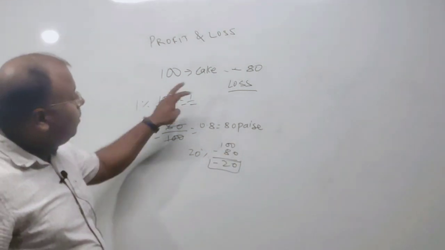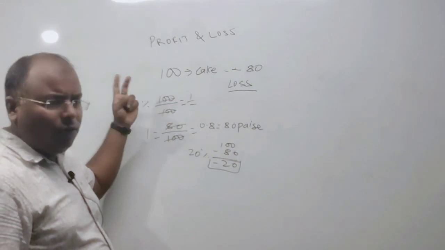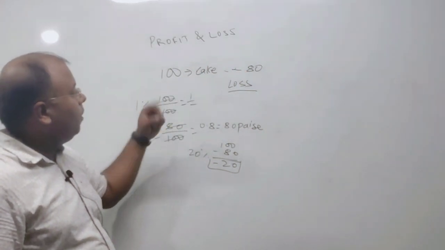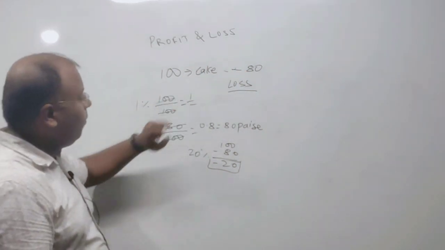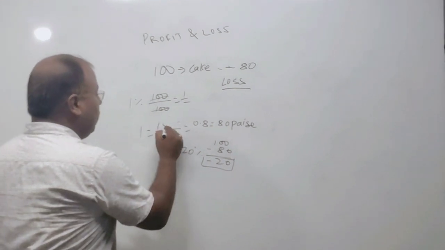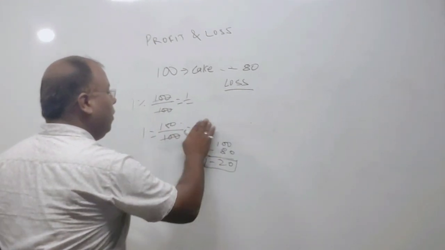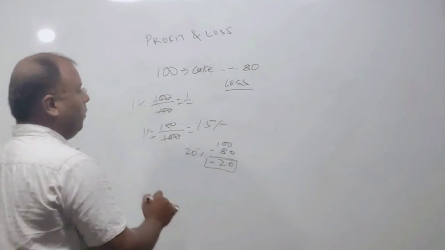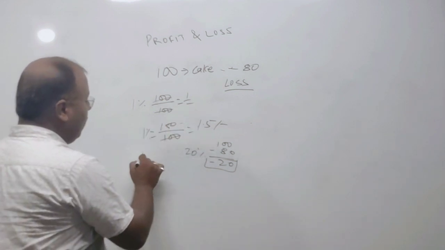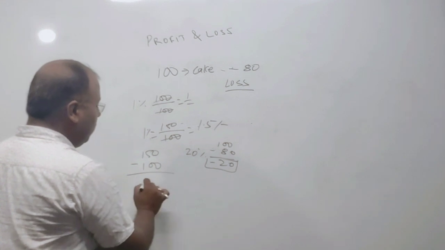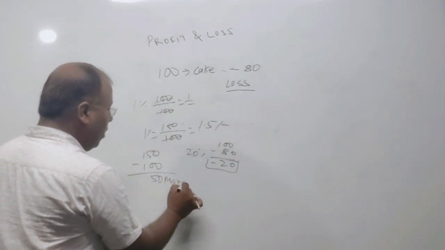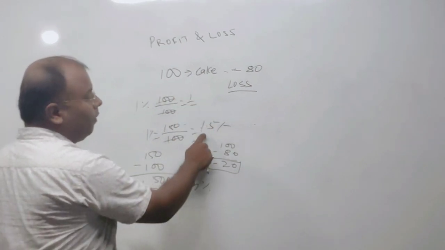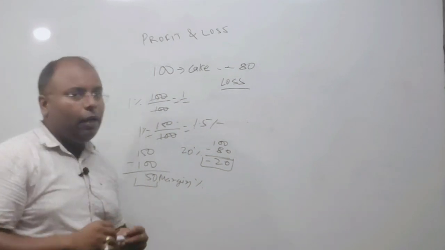If you are purchasing, instead of a cake, an earphone, headphone, whatever you want, any goods, at 100 rupees, and you are selling it at 150 rupees. You have invested 100 rupees, 1% of 100 rupees will be 1, and you sold it at 150 rupees. 150 rupees divided by 100 will be 1.5 rupees. Here 1% is 1.5 rupees, whereas earlier 1% is only 1 rupee. So obviously 150 rupees sold, 100 rupees purchased, 50 rupees margin, that is profit, and the profit here will be 50% because purchased at 1 and sold at 1.5. These are the basic concepts of any business. Positive.